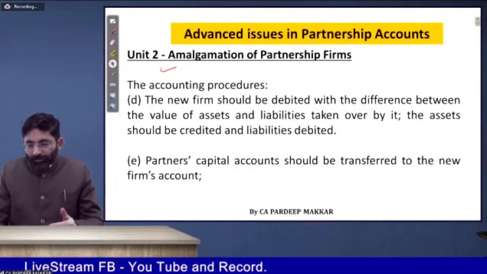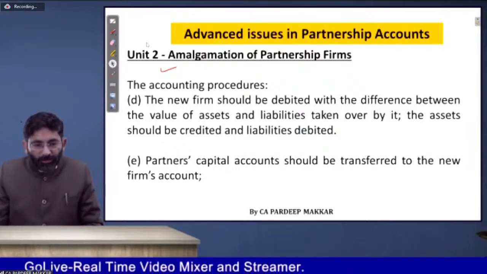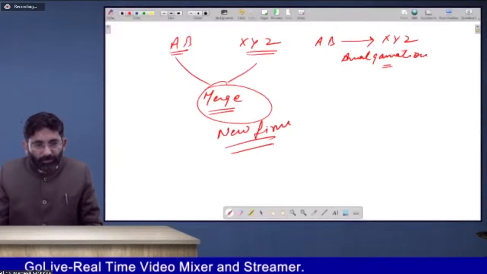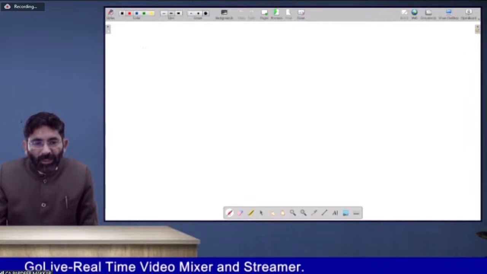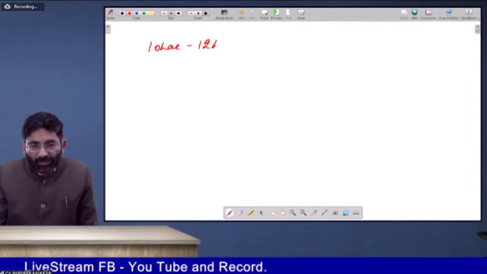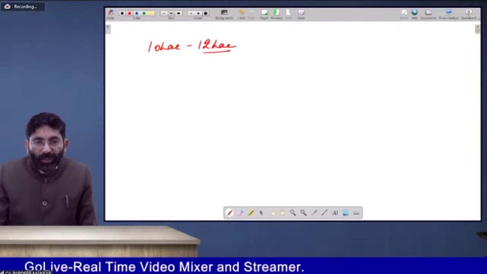So in the existing firm, the first entry is the revaluation entry. Means if assets worth rupees 10 lakh are revalued for rupees 12 lakh, what entry will be passed? In that case, we are in profit.